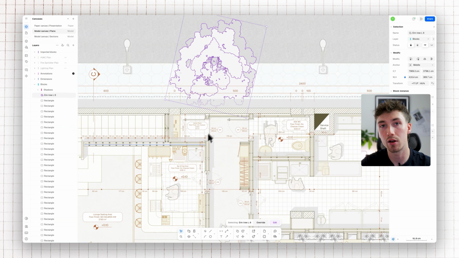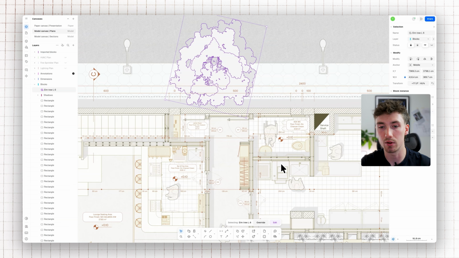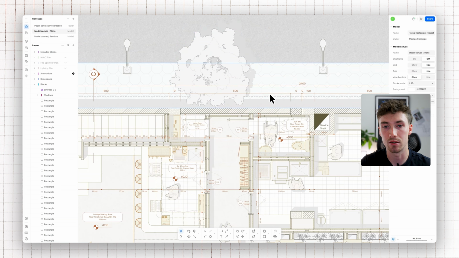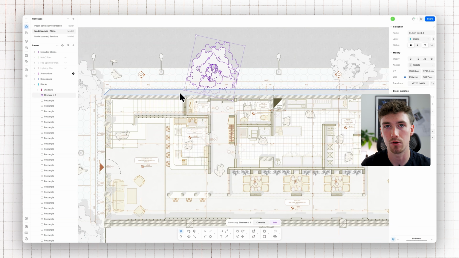And another way of organizing that is to select the element, right click it, head down to arrange, and either bring forward that layer, or bring to front of layer, or send back, and you can organize it that way too. So there's a few ways you can structure and organize your layers.